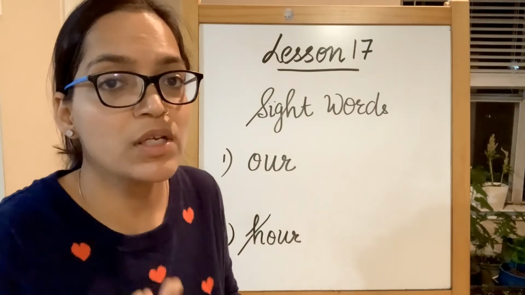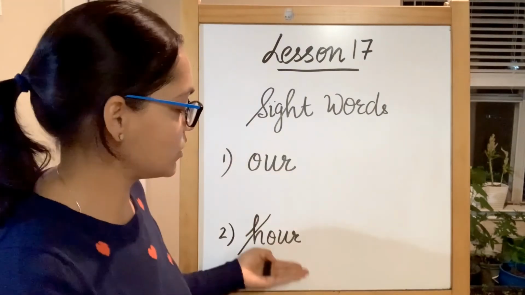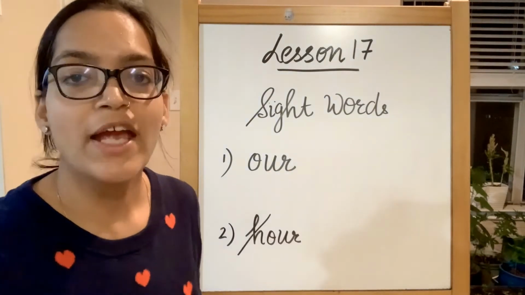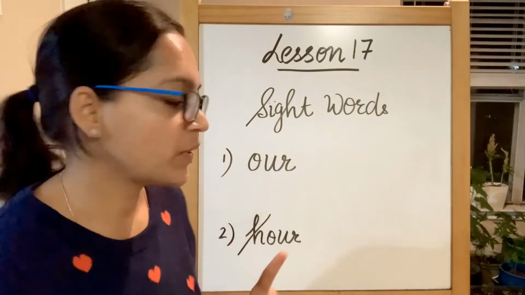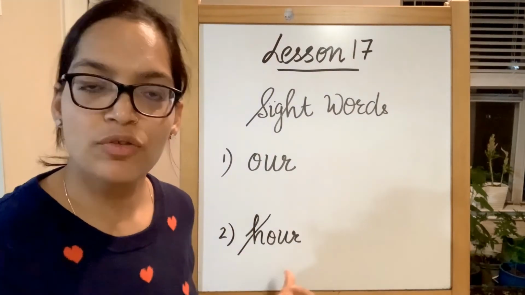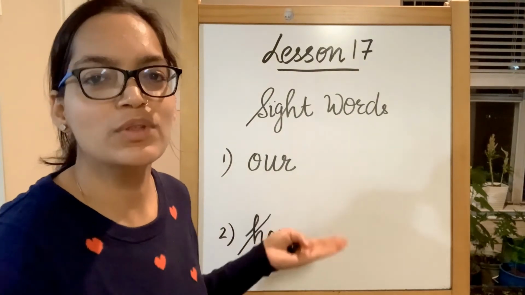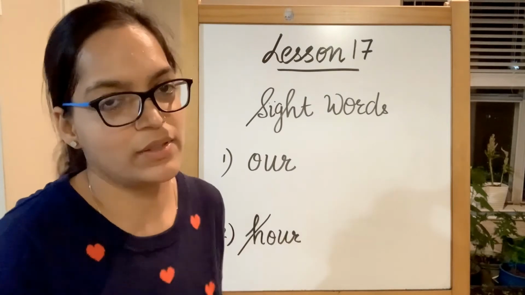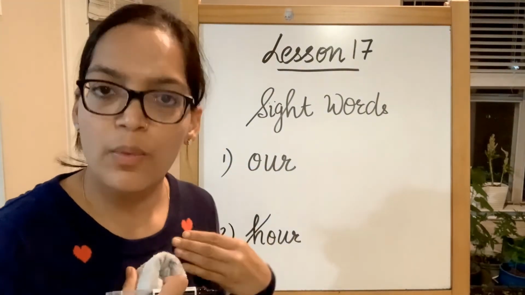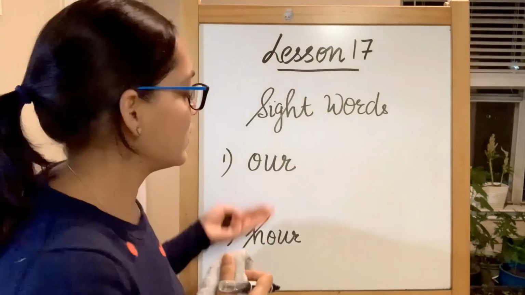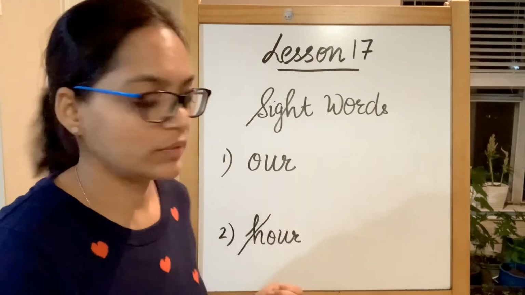He was 3 hours late. So which hour is it? Not this one, this one, starting with the H, H-O-U-R. Now you hear the ow sound again, but there is no W. There is an H, but there is no sound. So these are confusing words, and they are used while we are writing and while reading. So our means it belongs to us, our things, and this is about the time, hour.